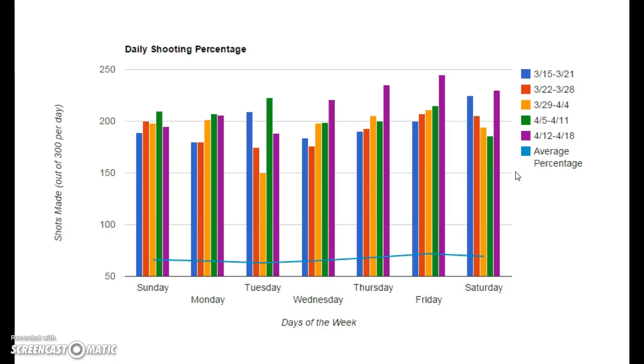I can always improve, but considering I'm not going pro, I think that's a pretty good number. Ways that I can improve on the days that I didn't do so well is probably a good meal right before I work out, and probably thinking about my shot more than having to think about counting the number of shots that I make.